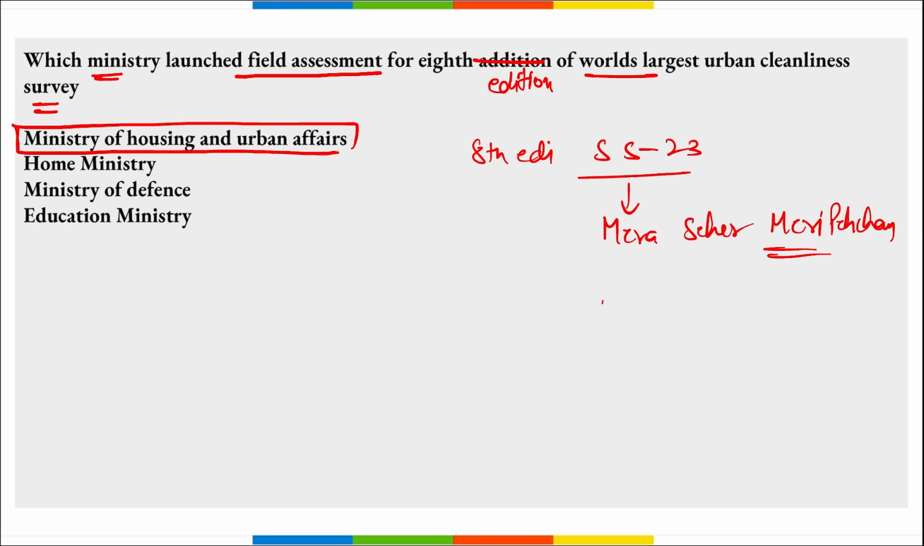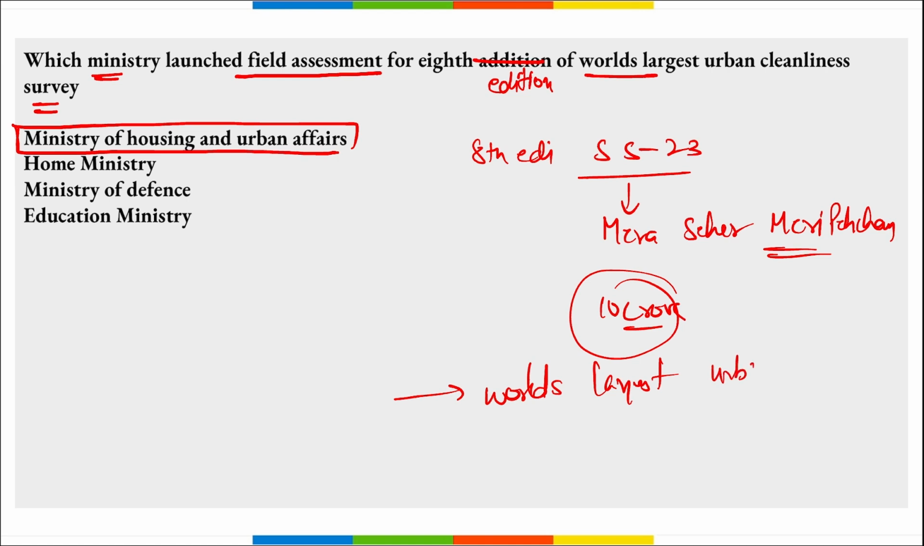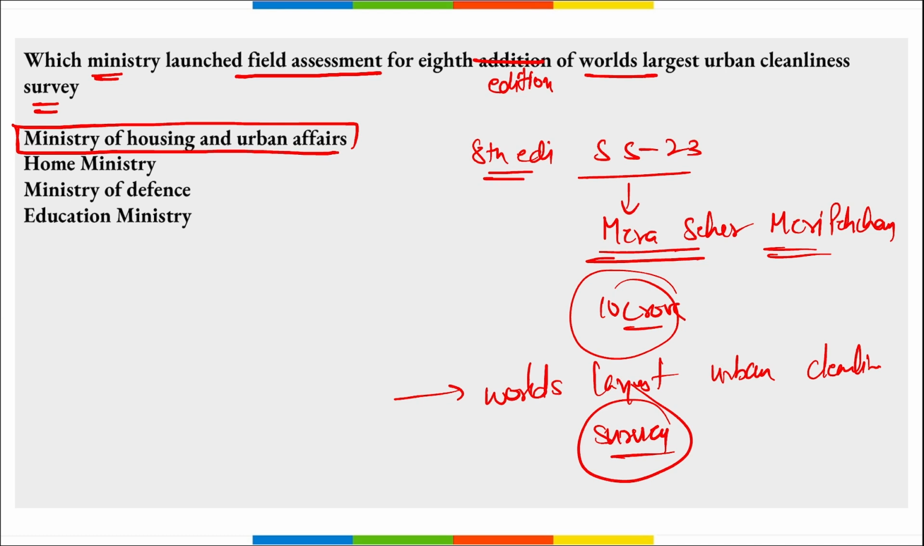Then this survey is expected to engage with more than 10 crore citizens and will make it the world's largest annual urban cleanliness survey. So we can say this is the world's largest urban cleanliness survey. Correct, that is Mera Shahar Meri Pehchan, and it is the 8th edition of the Swachh Sarvekshan. Correct, the main focus is on waste to wealth, and it is curated towards processing and scientific management of waste.